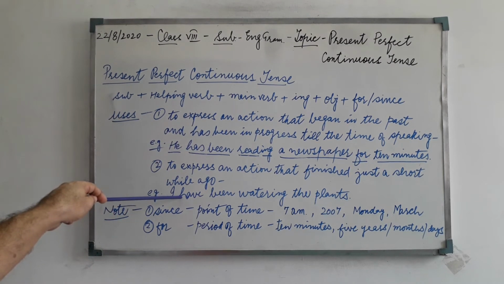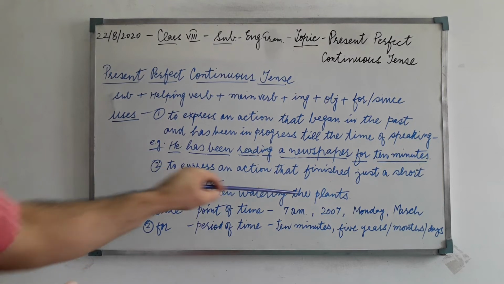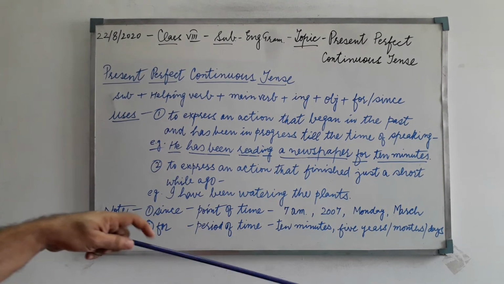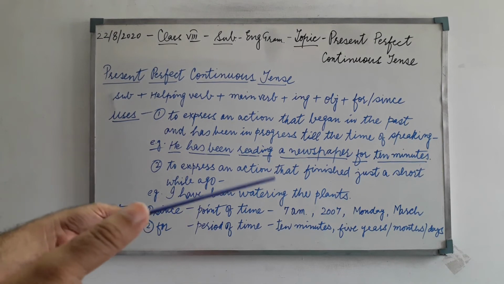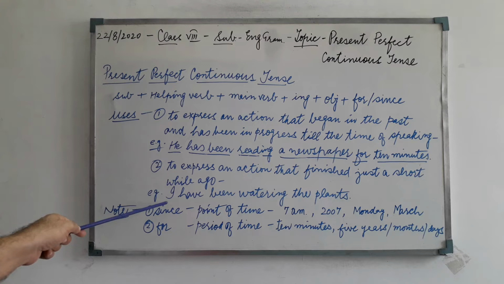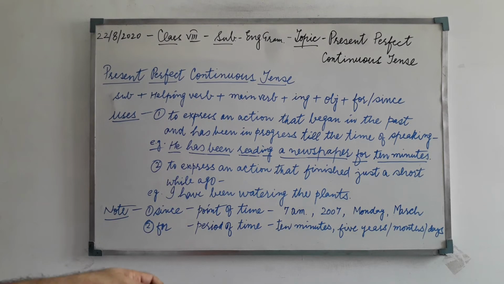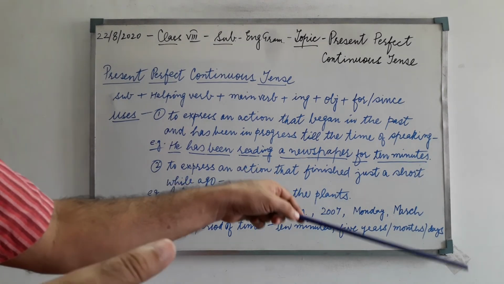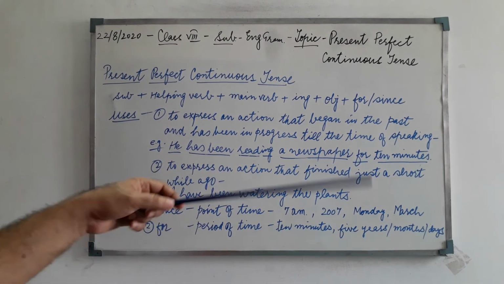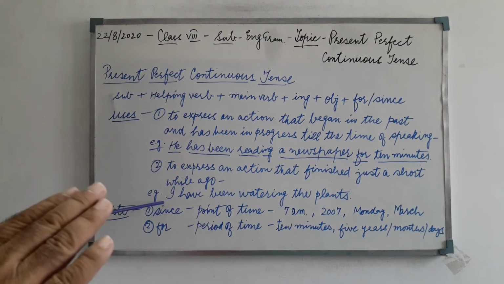How is it so? We can say that the floor is still wet. So if someone asks us, for example, why is the floor wet? I can say that I have been watering the plants. It means just a short while ago, I was watering the plants. That is the reason that the floor is wet. But just now, I have stopped watering the plants.